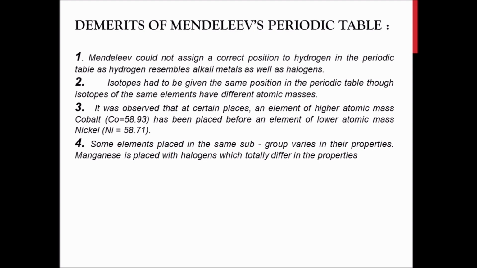So we are done with the demerits and merits of Mendeleev's periodic table. In the next lecture, we will be learning how the modern periodic table was established and how it was arranged, what its properties were and how it